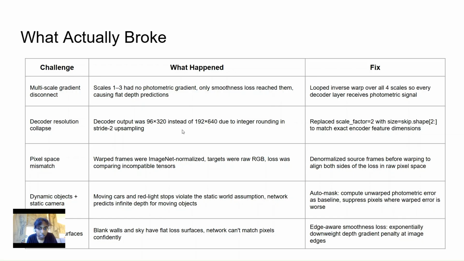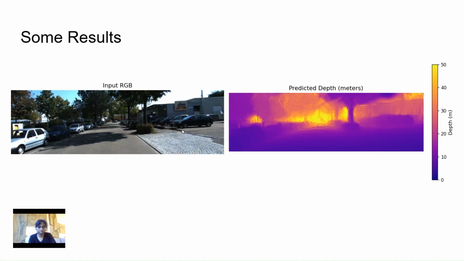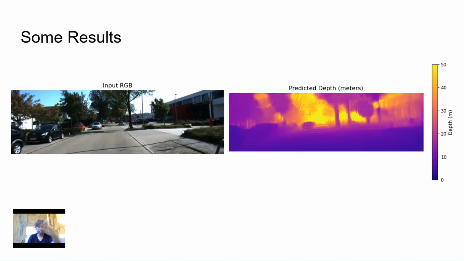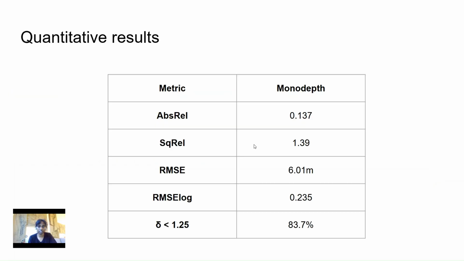Okay, now getting into the results again. Once again, we can see this was the very first result we saw. It shows which building is close by, which building is farther away. The cars on the road are in a lavender haze, which is slightly far away from us, giving us an understanding of how far that might be. Again, we can see which trees are closer to us versus which trees are far, which cars are extremely close to us, very dark purple, versus ones that are pretty far away, sort of lavender.